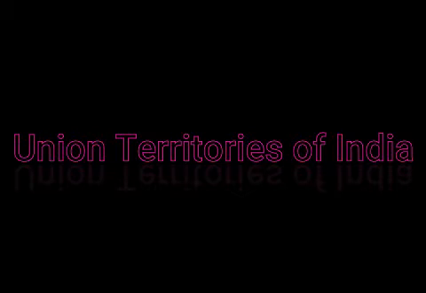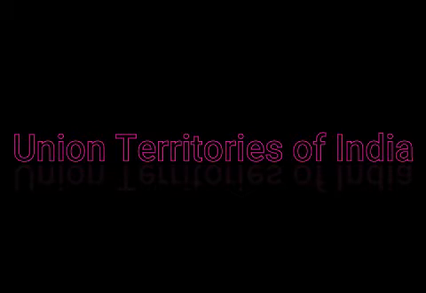As per the constitutional provisions, during independence, the union territories were not a part of India, or they were too small to be made into separate states.